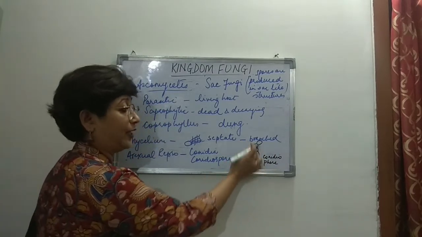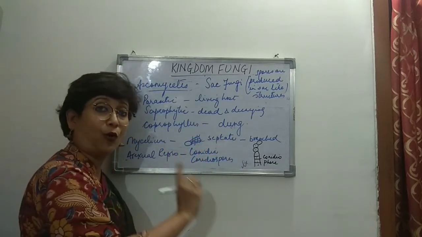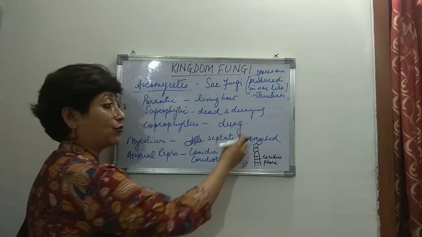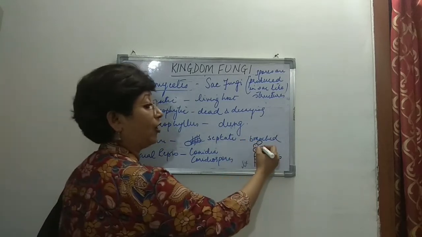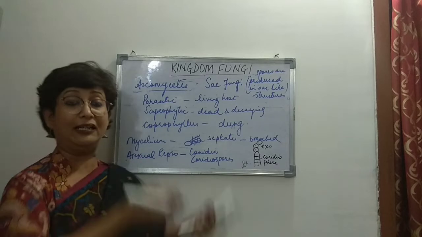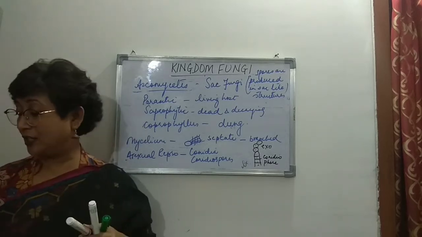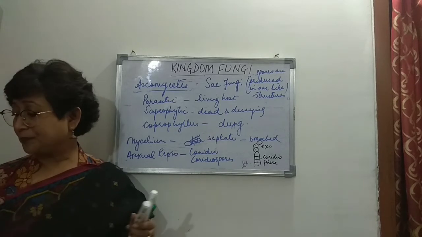This is the fruiting body. Here they are found. And since these conidiospores or conidia are outside, this is a kind of exogenous spores, right? Not inside the body, but found outside. So it is exogenous in origin, right?